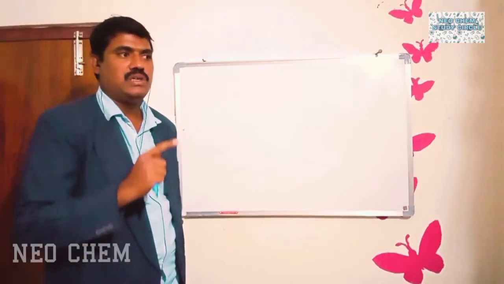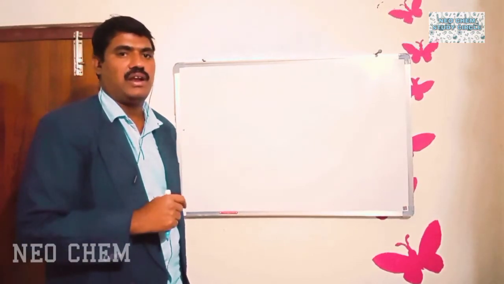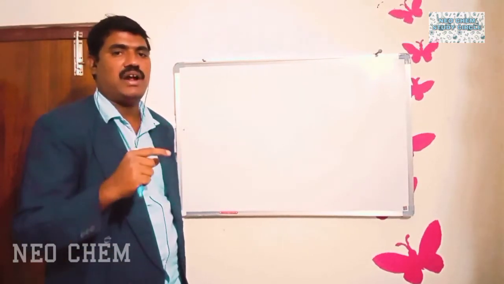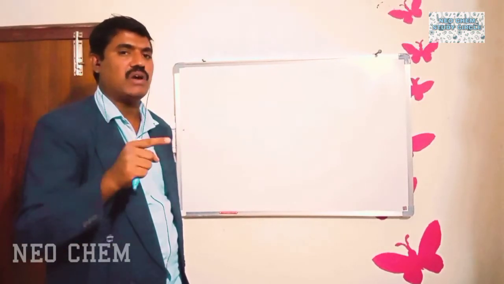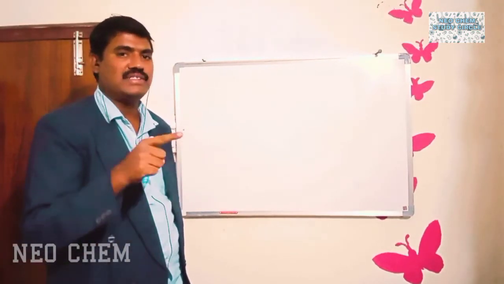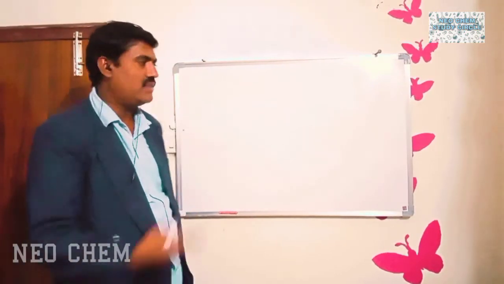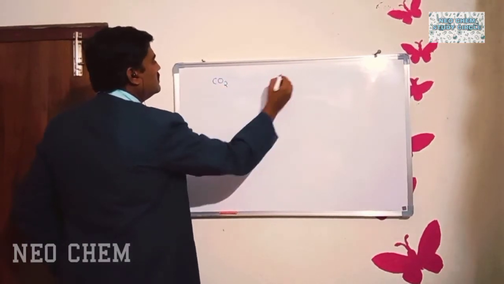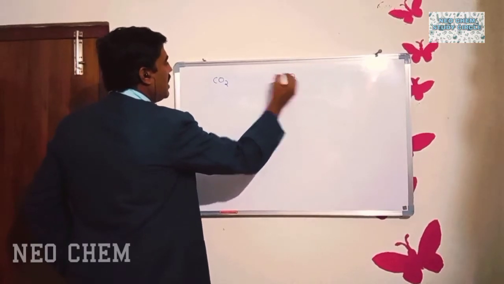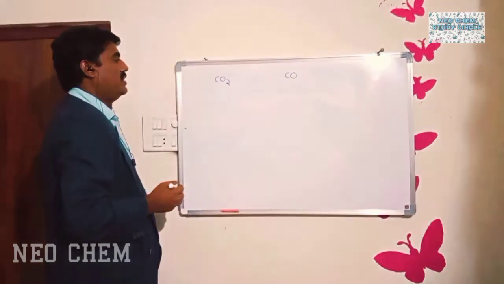Based on the valency, we can tell which one. Let us see by taking an example: the CO2 molecule and the carbon monoxide molecule.